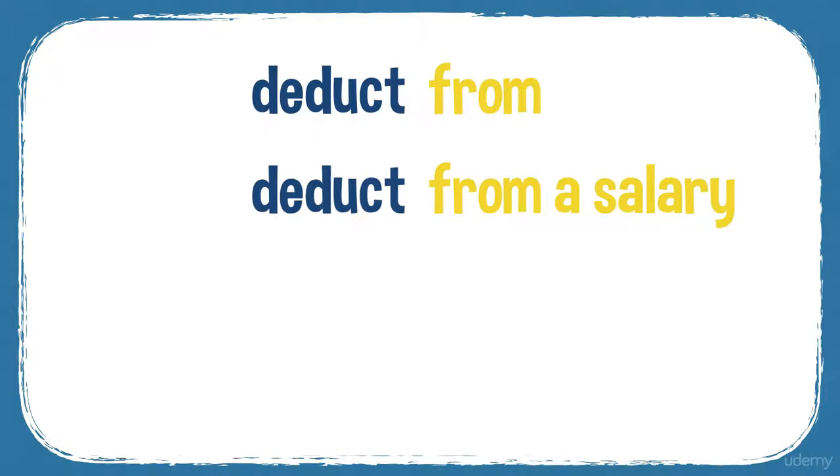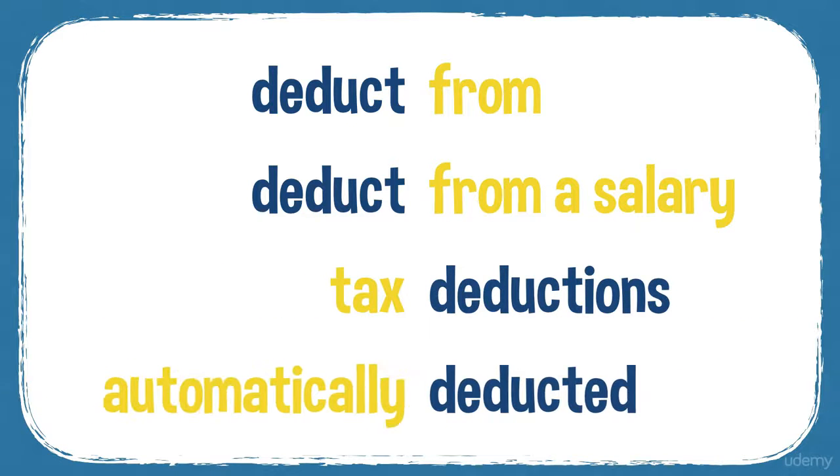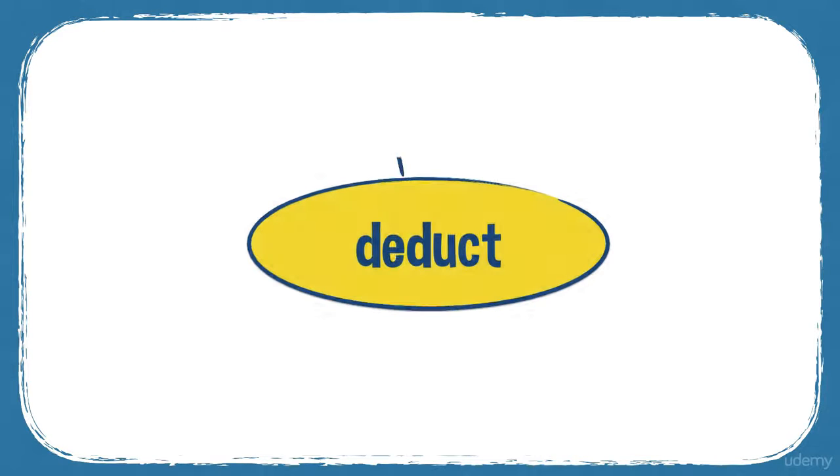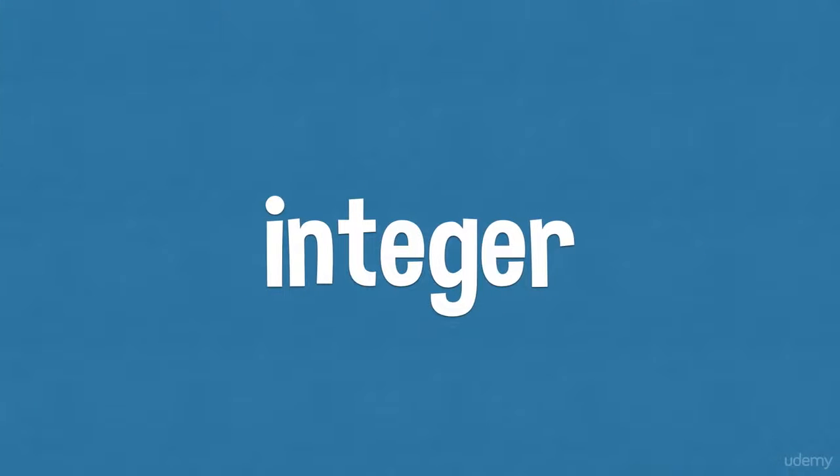So you can deduct from a salary, for example. You can have tax deductions automatically deducted. And deduct is a verb, so deducts, deducting, deducted. And deduction is the noun, a deduction. Some synonyms: subtract, remove, withdraw. And your next word is integer.